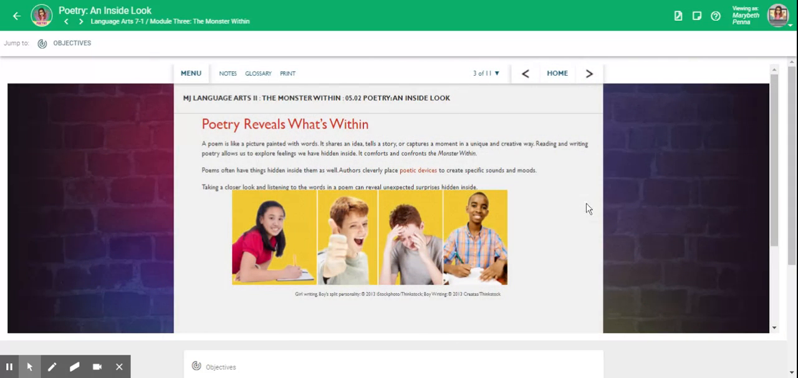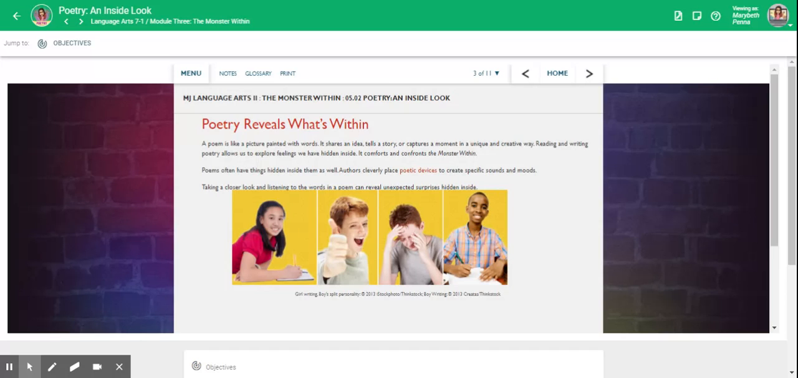Poetry reveals what's within. A poem is like a picture painted with words. It shares an idea, tells a story, or captures a moment in a unique and creative way. Reading and writing poetry allows us to explore feelings we have hidden inside. It comforts and confronts the monster within.